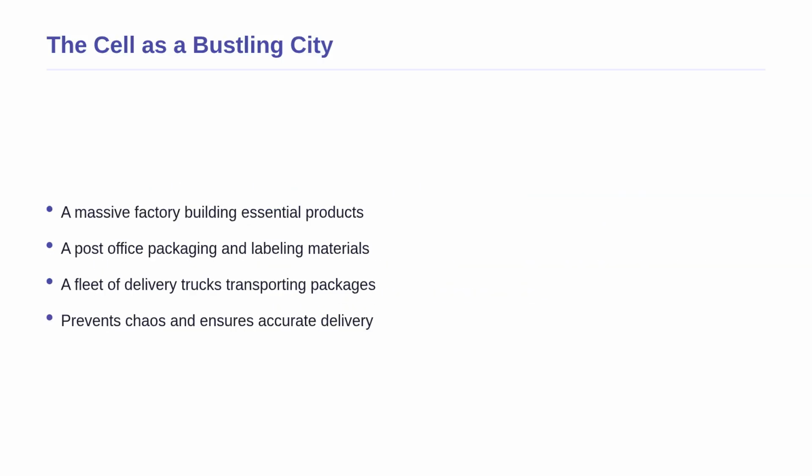To understand our topic, let us first imagine a bustling, highly organized city that never sleeps. In this city, you have a massive factory that builds products, a post office that packages and labels them, and a fleet of delivery trucks that carry these packages to specific addresses. If any part of this system breaks down, the city descends into chaos because essential products never reach the people